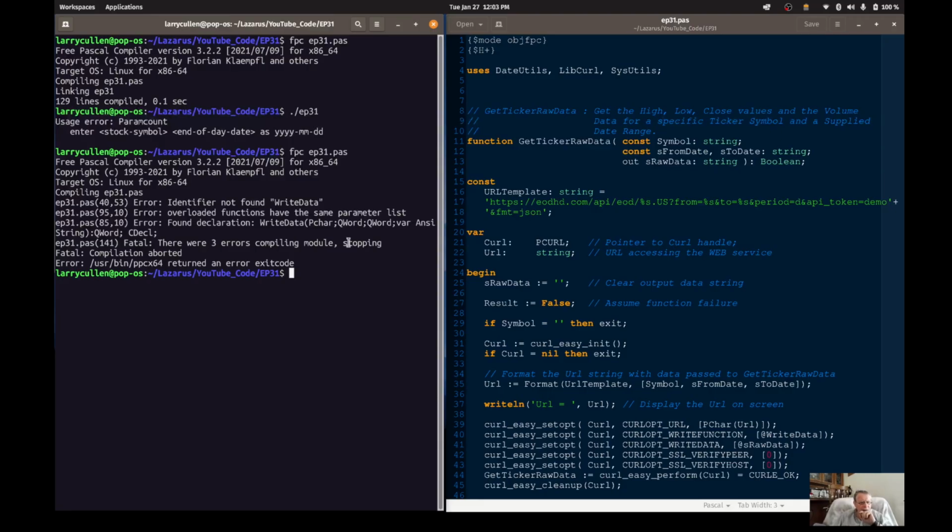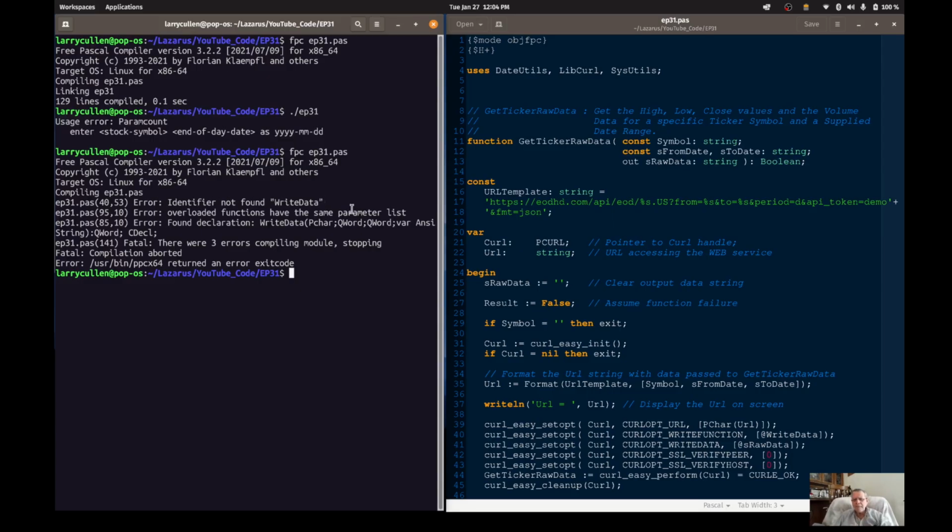In other words, it can't resolve it. Identifier not found: write data. And it's complaining about what line? Is that line 40? Yeah, right there's write data. So it's saying ep31.pas at line 40, column 53, the identifier can't be found, write data.